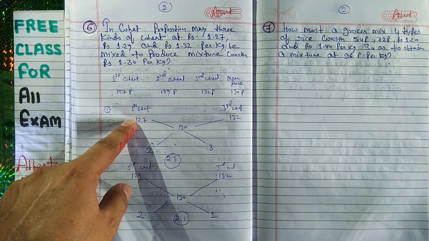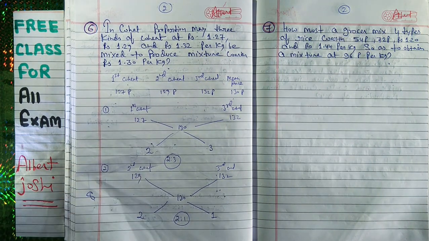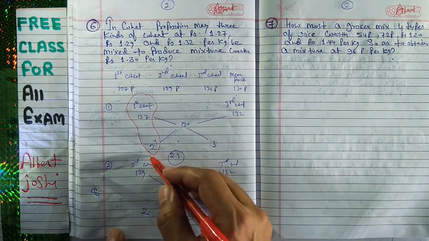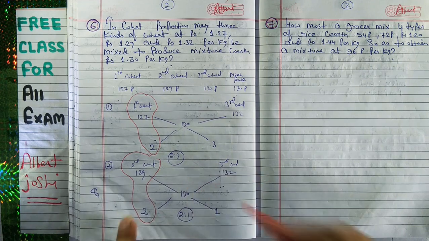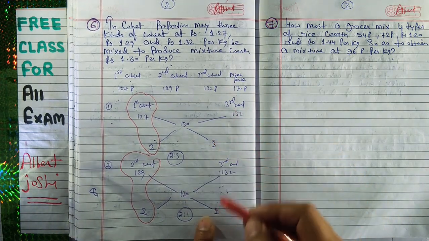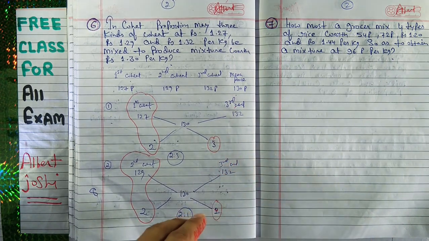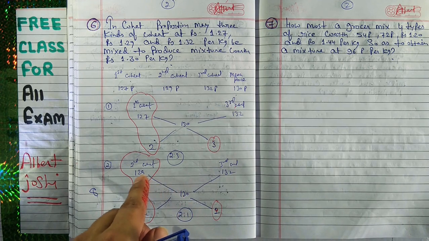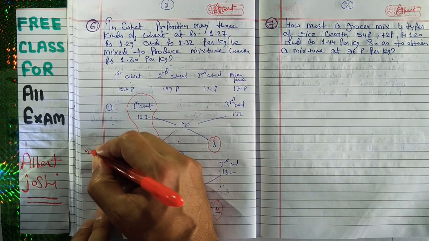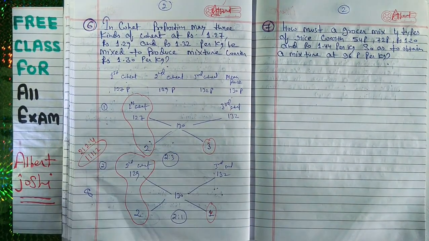and 2 kg of 129 paisa. This is the second wheat. In the first wheat 2 kg of 127 paisa, in the second wheat 2 kg of 129 paisa, and in the third is also here, and also here 3 plus 1 is equal to 4. 4 kg is 132 paisa and 4 kg is 132 paisa, hence the required proportion is 2 ratio 4, that is 1 ratio 2. This is your resultant answer.